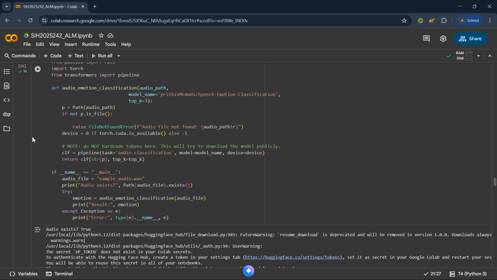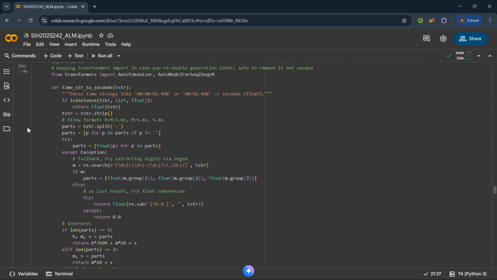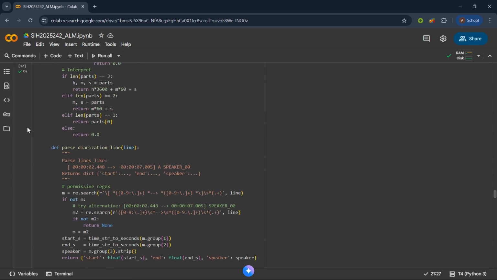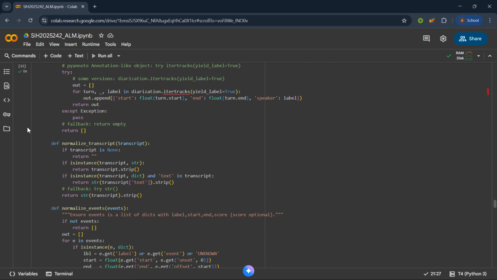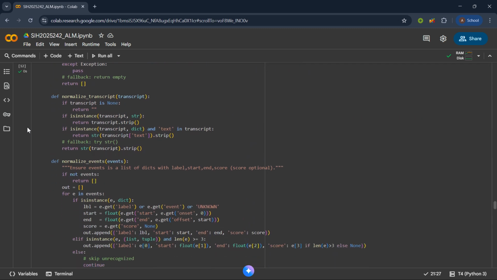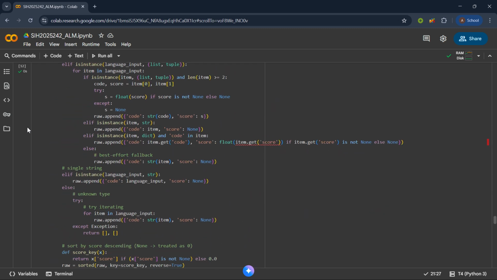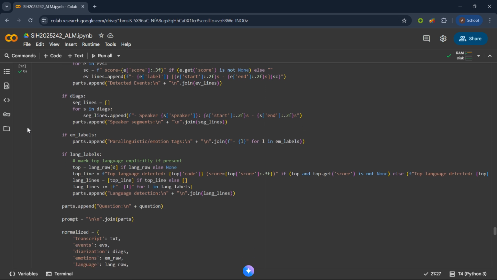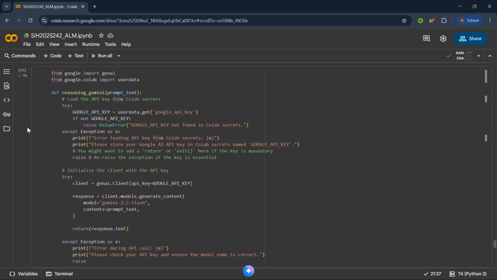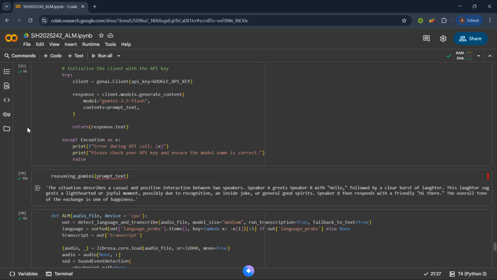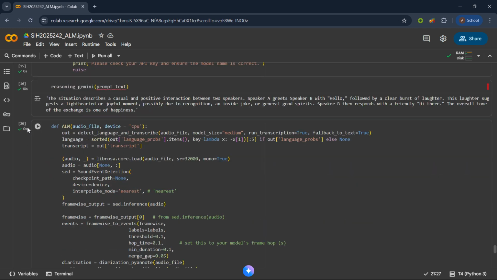Then finally we are also detecting the emotions of the speakers if a conversation is happening, so that we can detect what is the situation in the audio. Then after that, all of these inputs are fed into a reasoning model, and we generate a prompt with all of these initial outputs. For now we are using the Gemini Flash model, and that will give us the final scenario which is occurring in the given audio.